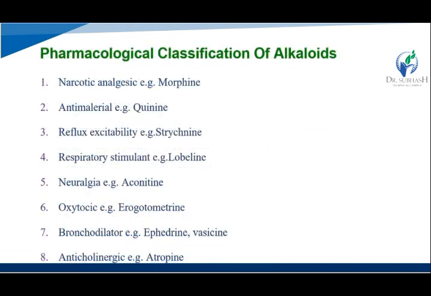Okay. Then pharmacological base classification of the alkaloids, that is a narcotic analgesic, that drug name that is a morphine. Anti-malarial, that is quinine. Reflex excitability, that is a strychnine. Then respiratory stimulant, that is a lobeline. Then neurology, that aconitine. Then oxytocic, that ergotamine, matrine. Then bronchodilator, that is ephedrine. Then anticholinergic, that is atropine.